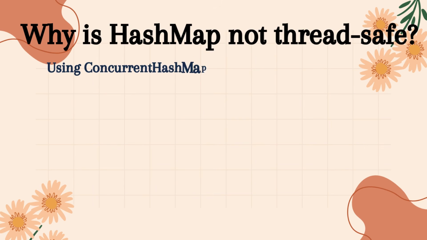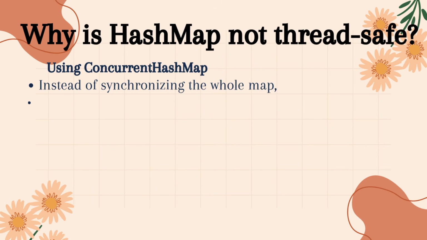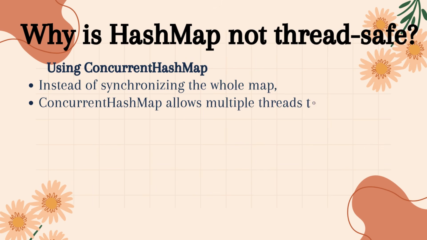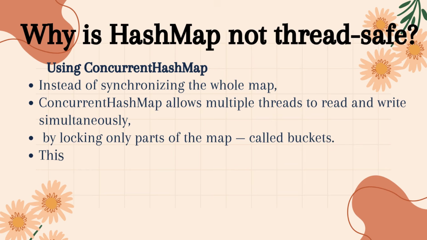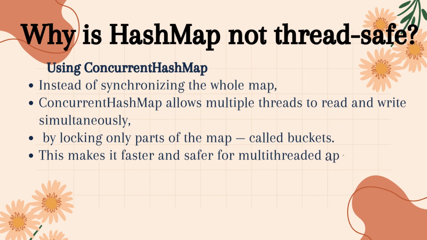2. Using ConcurrentHashMap. Instead of synchronizing the whole map, ConcurrentHashMap allows multiple threads to read and write simultaneously, by locking only parts of the map, called buckets. This makes it faster and safer for multi-threaded applications.